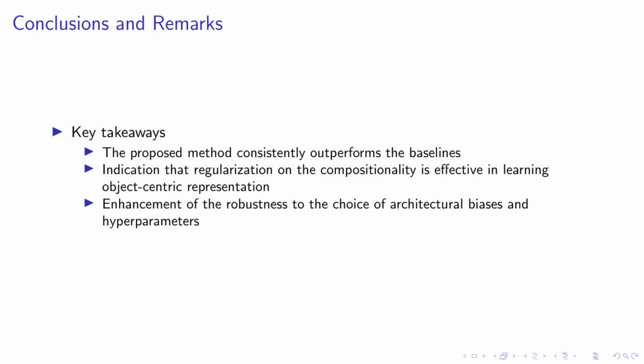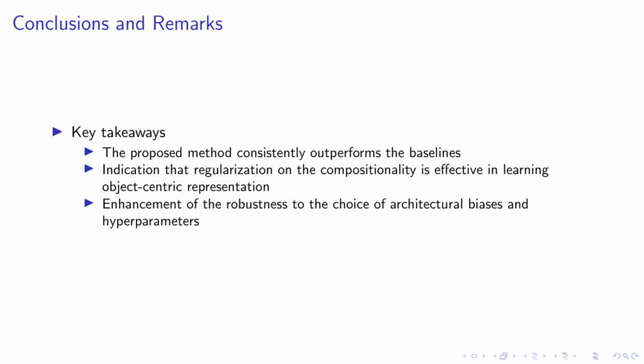Begin frame. Frame title: conclusions and remarks. Begin itemize. Item: key takeaways. Begin itemize. Item: We've introduced a novel method that addresses the misalignment between object-centric learning and the auto-encoding objective. Item: Our method, despite its simplicity, has shown consistent improvement over the auto-encoding frameworks in object-centric learning.